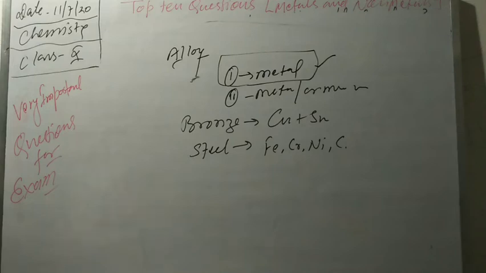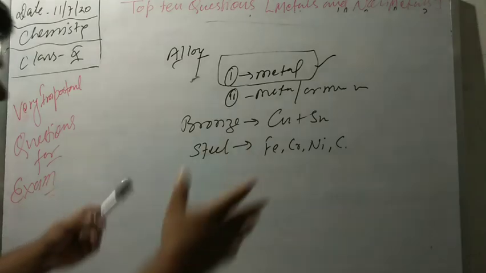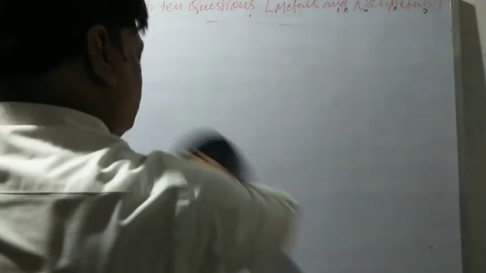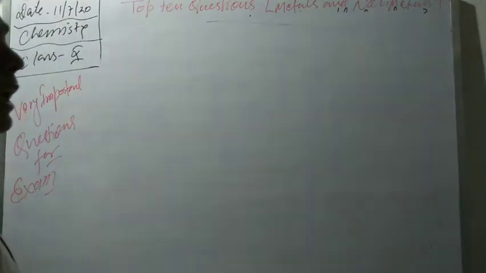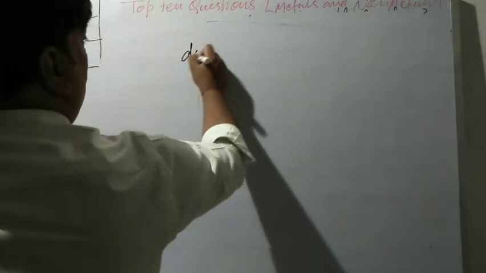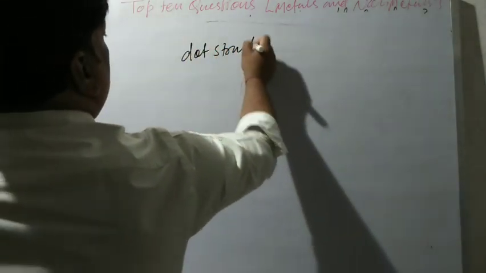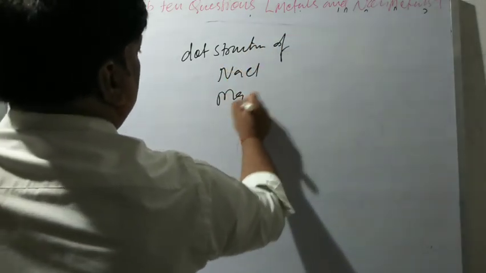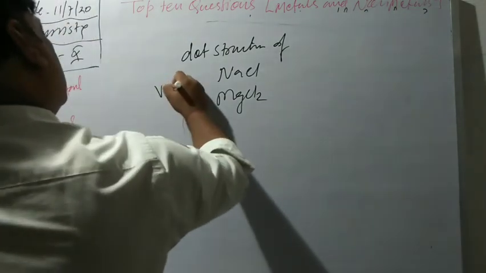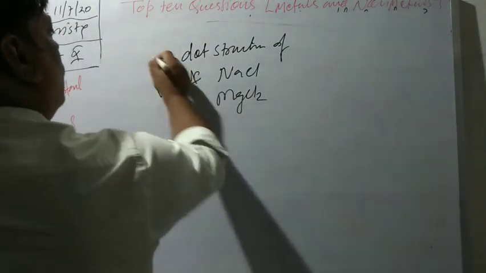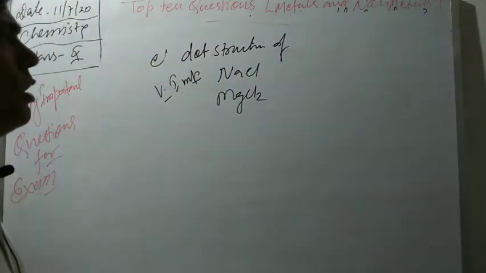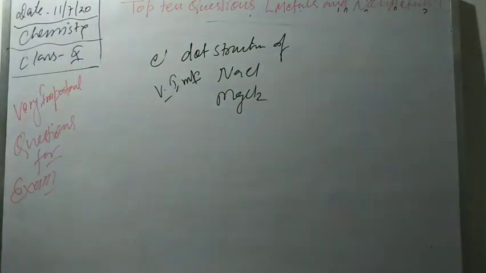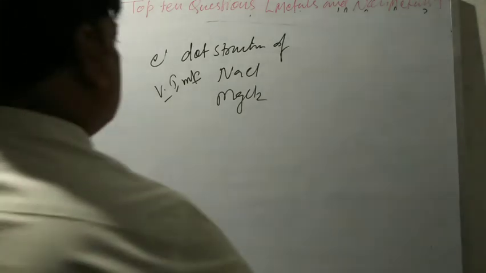Okay. A few more questions are there in our chapter, like the electron dot structure of sodium chloride and magnesium chloride. Electron dot structure of sodium chloride and magnesium chloride is very important. Okay.